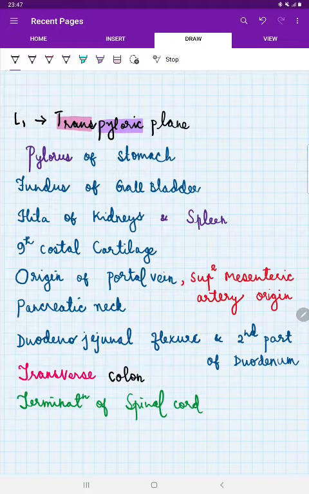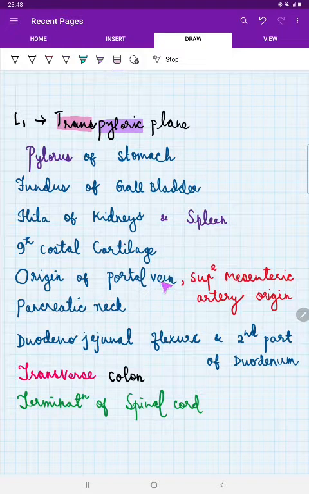Fundus of gallbladder from hepatobiliary system, fundus of gallbladder is relating. Done. Next is ninth costal cartilage. If you are feeling hard to remember, just remember gallbladder is going to be like this, right? If you put it around, it comes like this, 9. So remember gallbladder, this is the fundus of gallbladder. So fundus of gallbladder is related, and as well ninth costal cartilage is related to L1 plane.